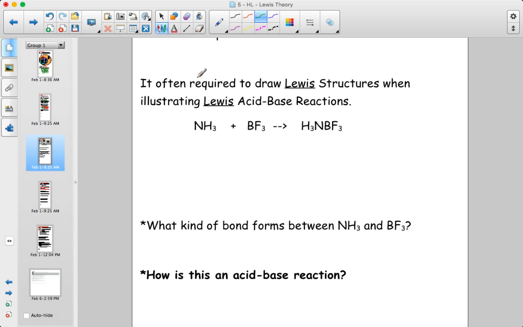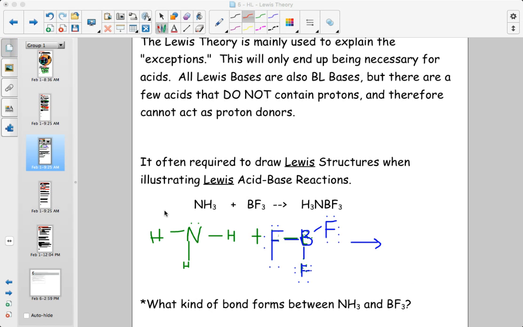There are a few others that you should be aware of also, but BF3 is a Lewis acid, and if we want to know why, we have to look at the reaction a little bit closer. If we look at the Lewis structures, we've got NH3 with the lone pair on the nitrogen, and then we've got BF3, which is one of those weird exception Lewis structures where boron just forms 3 covalent bonds and actually doesn't have an octet. It only has 6 valence electrons with its 3 bonds to fluorine. Therefore, boron is electron deficient. It can get the octet, but it just doesn't have it in this case. So it needs 2 more electrons to feel entirely stable, and that's why it's such a good Lewis acid.